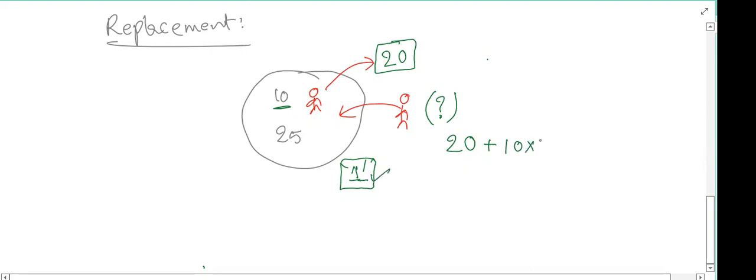1 rupee. So for himself he is bringing 20 rupees, and for all of us, he is bringing another 10 rupees. In total, he is entering with how much amount? 30 rupees. All of you understood this concept?